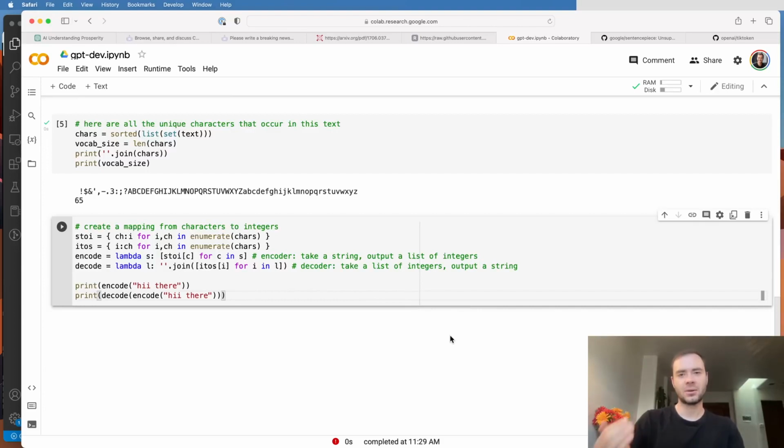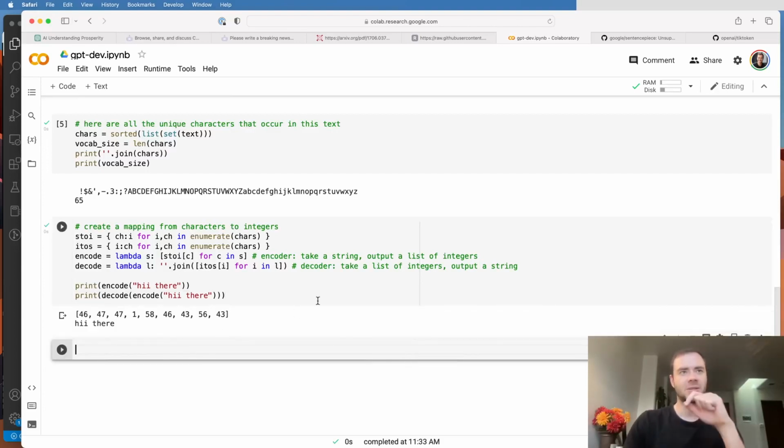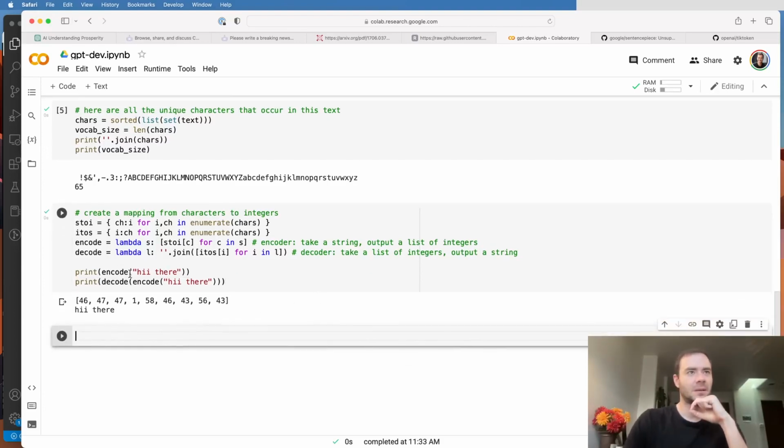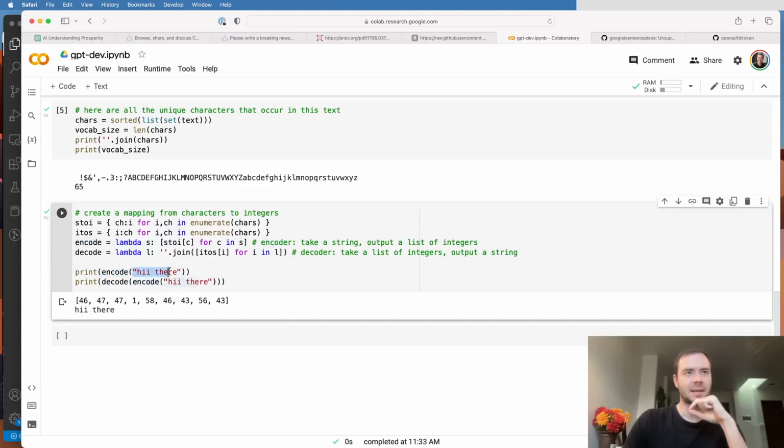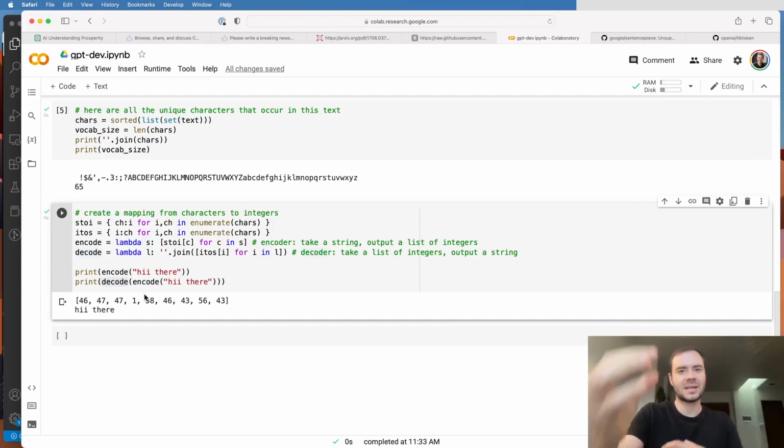So we're building both the encoder and the decoder. And let me just talk through what's happening here. When we encode an arbitrary text, like "hi there", we're going to receive a list of integers that represents that string. So for example, 46, 47, etc. And then we also have the reverse mapping. So we can take this list and decode it to get back the exact same string. So it's really just a translation to integers and back for an arbitrary string. And for us, it is done on a character level.